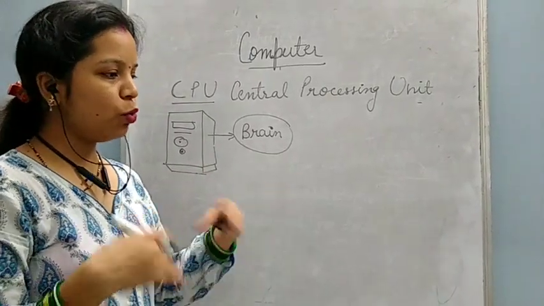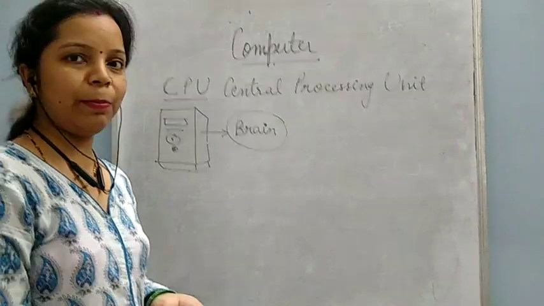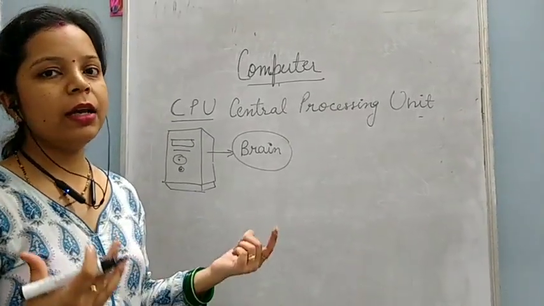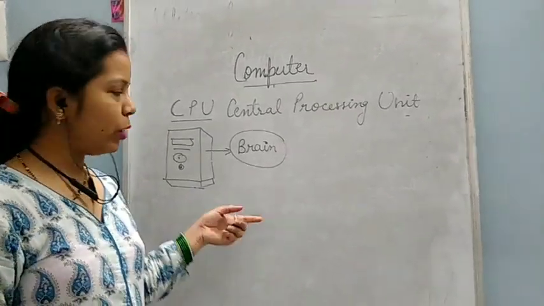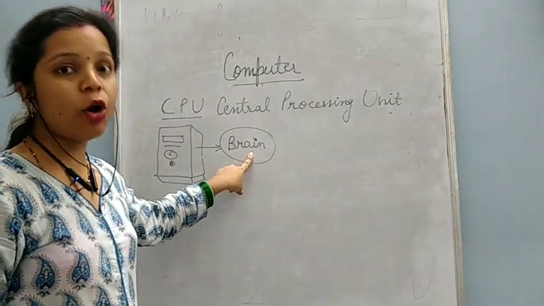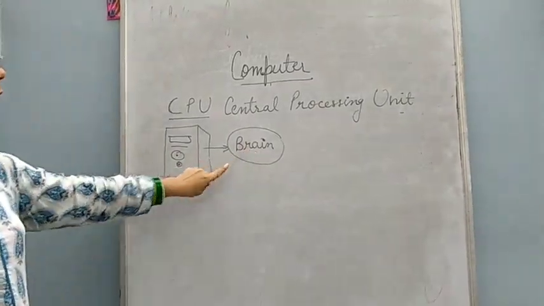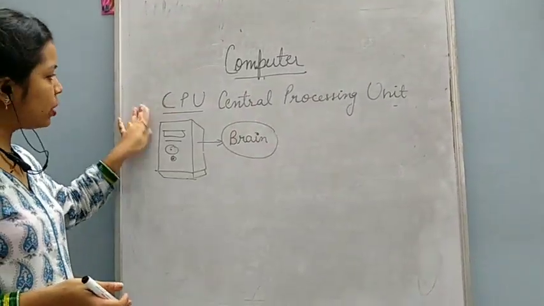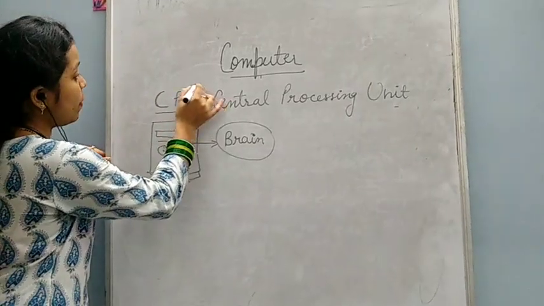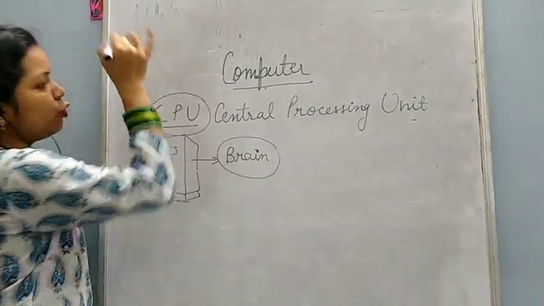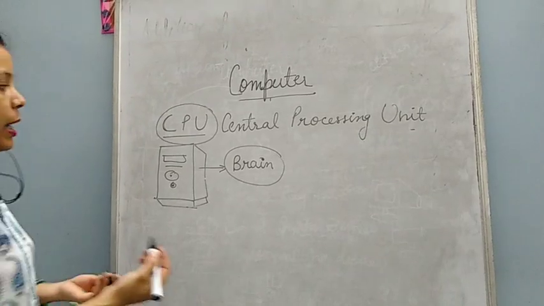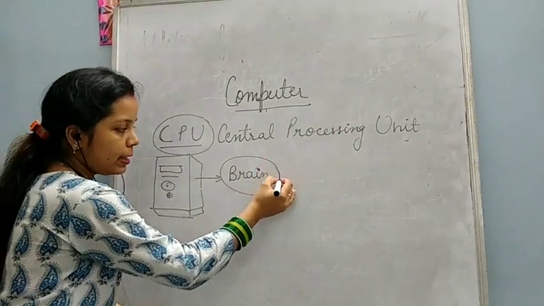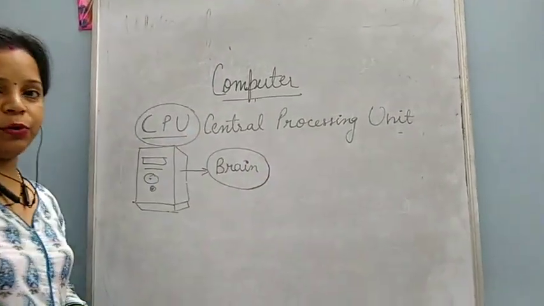Means whatever you want to do, like if you are sleeping, eating, walking, laughing, whatever work you are doing, it is controlled by the brain. So like that, whatever work computer does, it is controlled by central processing unit of the computer. That's why it is known as brain of the computer.